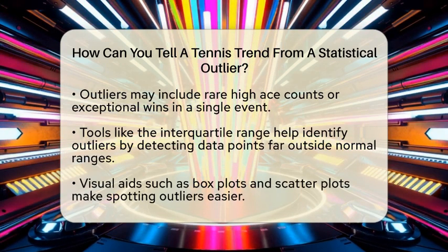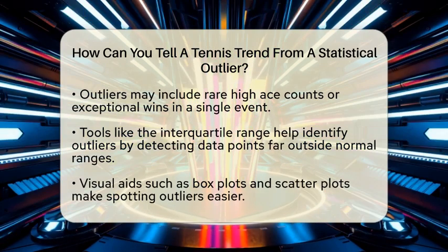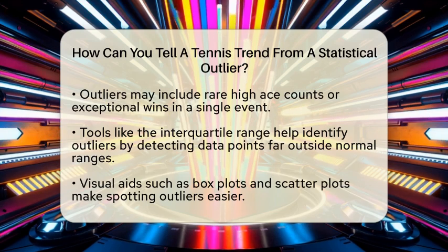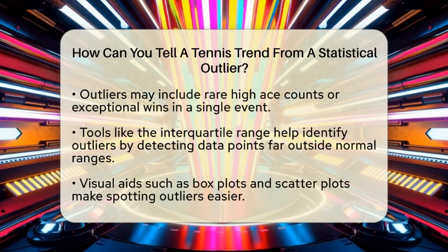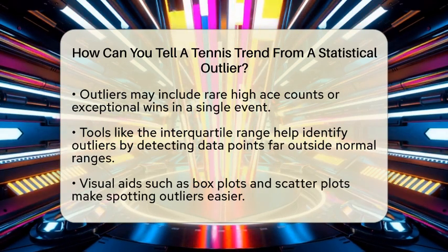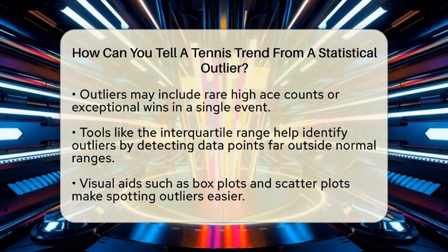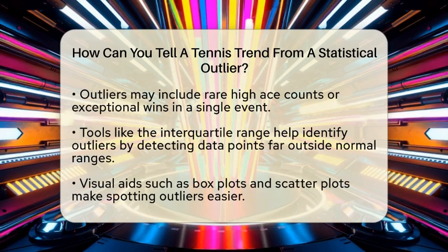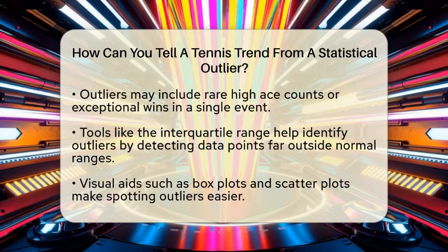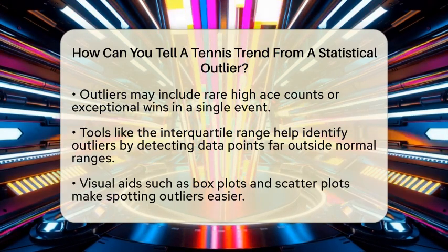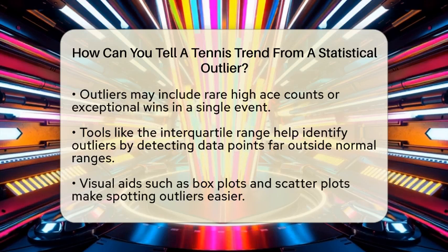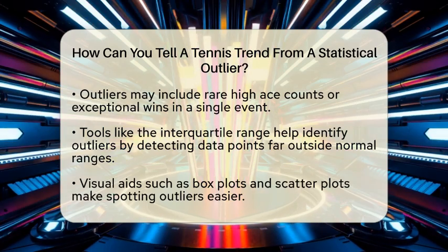To tell the difference, statisticians use tools like the interquartile range, which helps identify outliers. If a data point falls far outside the normal range, it's probably an outlier. Visual tools like box plots or scatter plots also make it easy to spot these unusual points. Outliers tend to be isolated, while trends show up as a pattern across many data points.